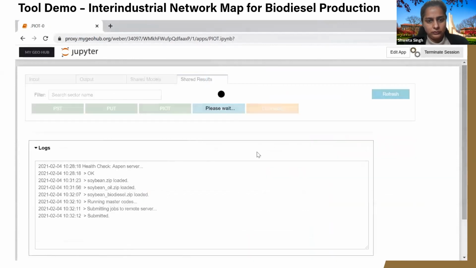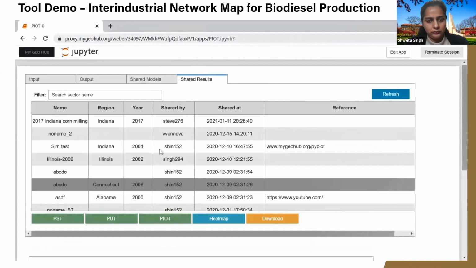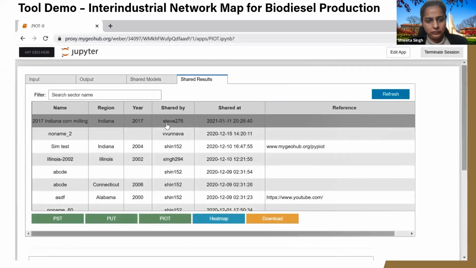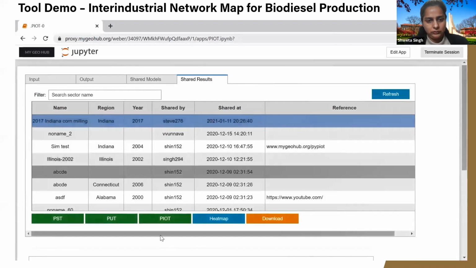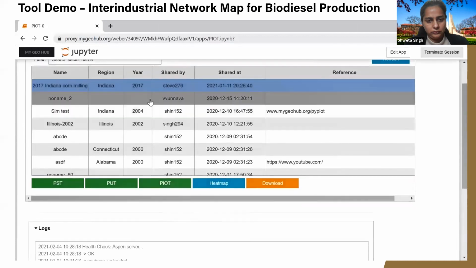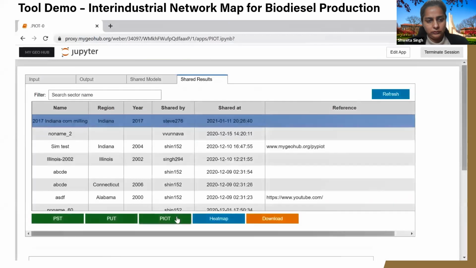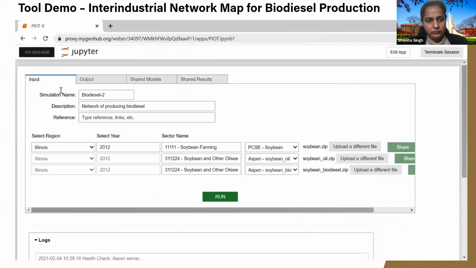We can also see if any user has shared results. So for example, this user Steve276 has shared their result. We can go into that and look at the description to use their result. So that's the quick demonstration of how this tool can automate mapping the network of the production system, and that can help us know where we can invest to actually reduce our waste or how we are dependent on different suppliers.